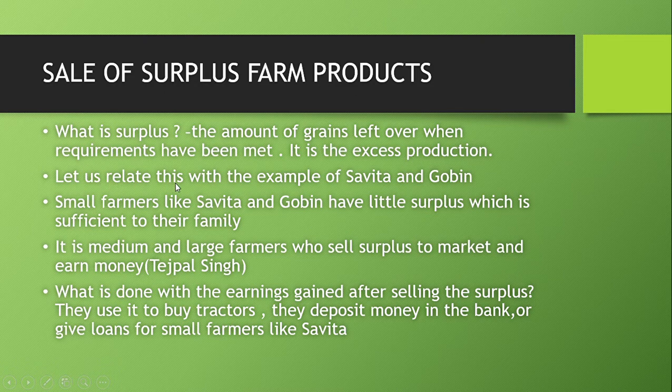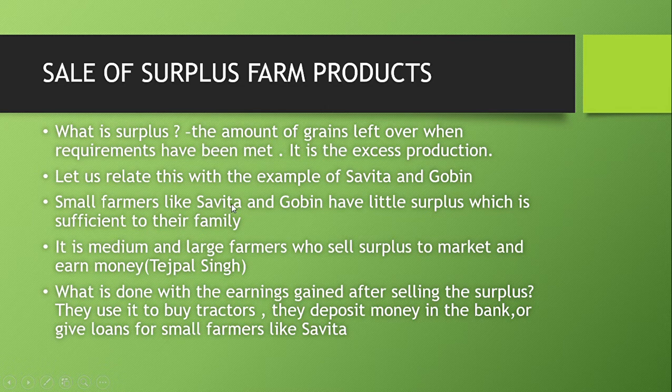Let us relate this with the example of Savita and Gobind. Savita was a small farmer who took a loan from Tejpal. Gobind was the person who, after his death, had 3 sons and the land was divided into 3. So hope you will remember these two.